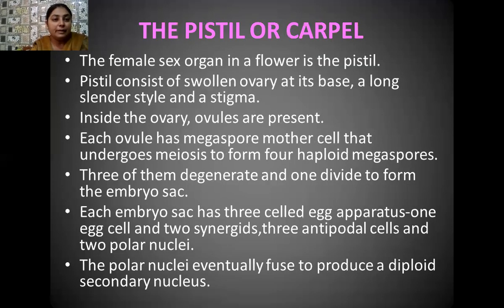Student, the female reproductive organ is known as pistil or carpel, and this pistil consists of three components: stigma, style, and ovary. The ovary is the basal swollen part having the ovarian chamber, and inside the ovarian chamber placenta tissue is there, and with the placenta so many ovules are arranged.